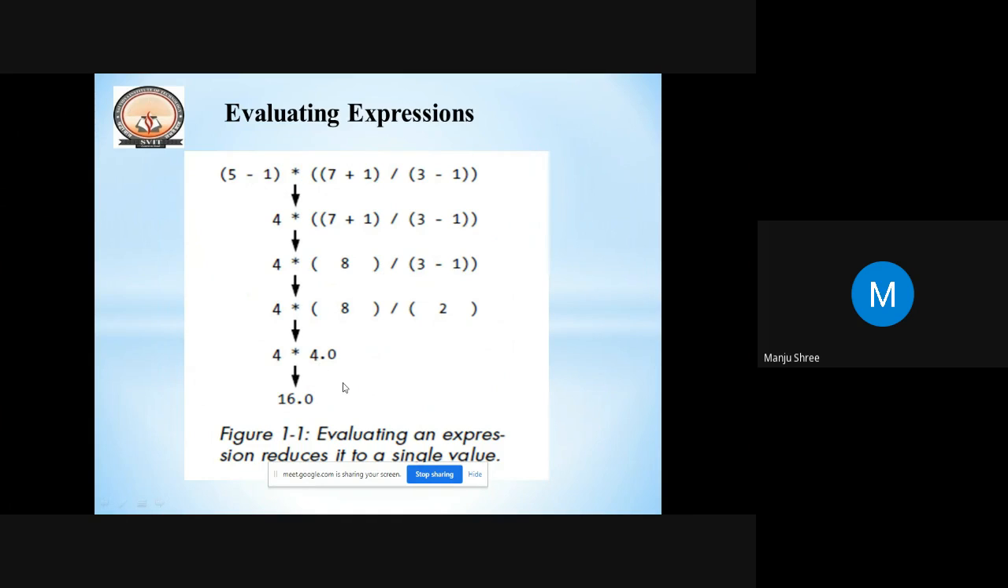So this is how it is evaluating the expression into a single value, by giving the precedence. So that is where we can say, based on the precedence, we can evaluate the expressions.